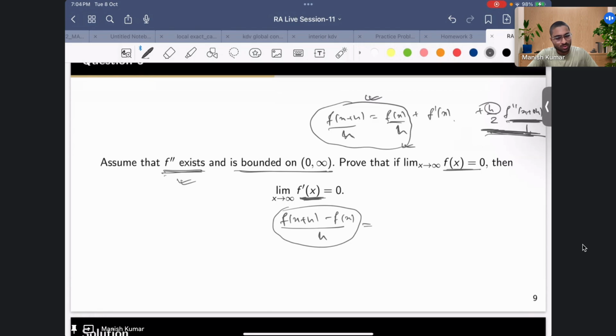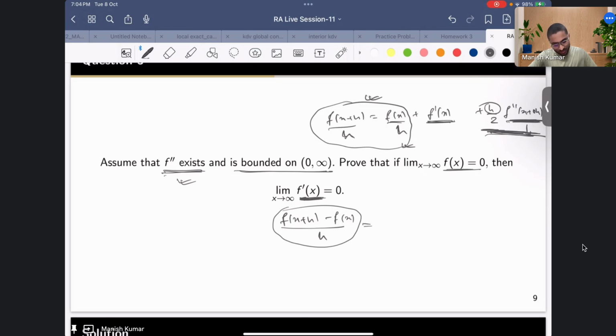So using these two facts, one can try to conclude that this quantity f prime is also going to be very small for large x.